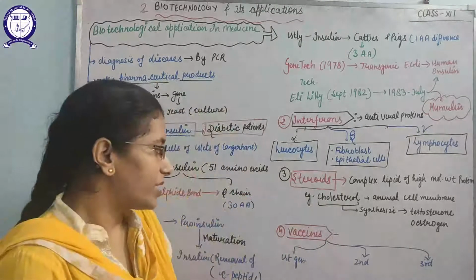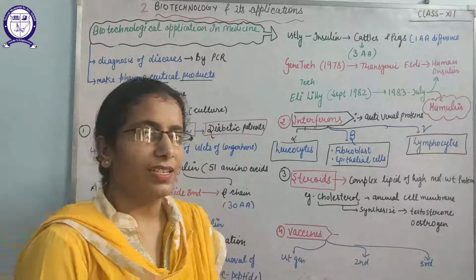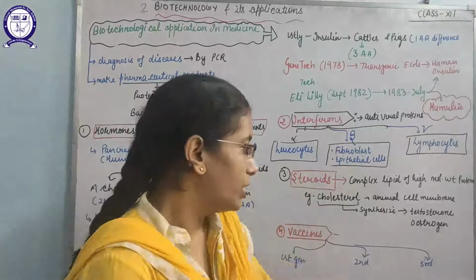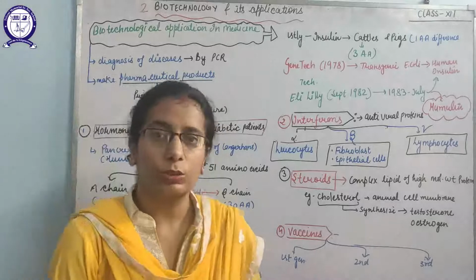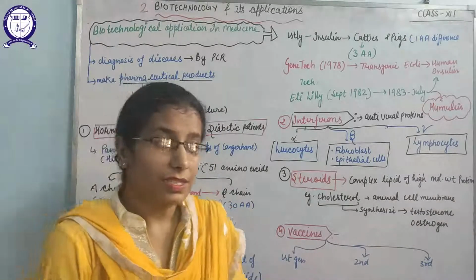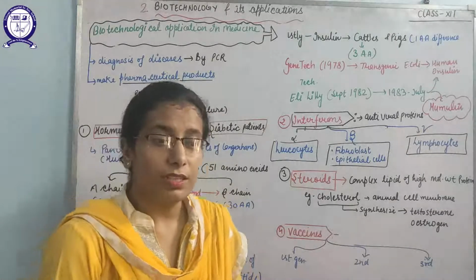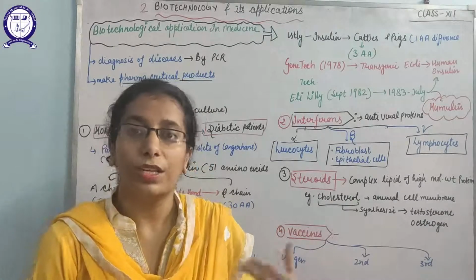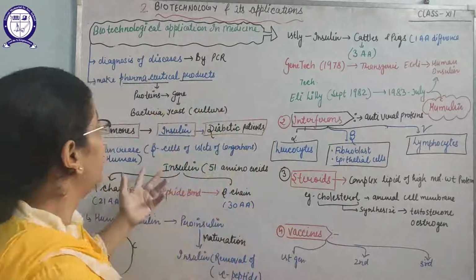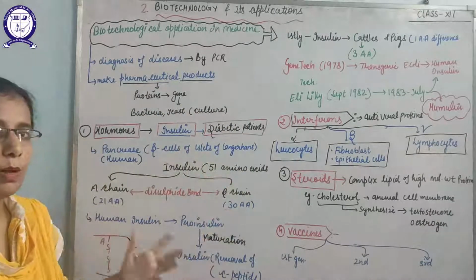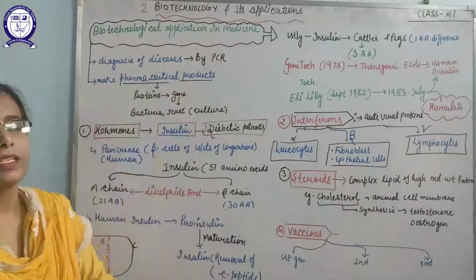So in first generation vaccines, complete pathogens were used. In second generation, parts of the pathogens are used. In third generation, the toxins of the pathogens that cause the disease are used. But in the last, live vaccines, we just insert the genes into the plants and then obtain the products and generate immunity. So these are the applications of biotechnology mainly in the medical field.